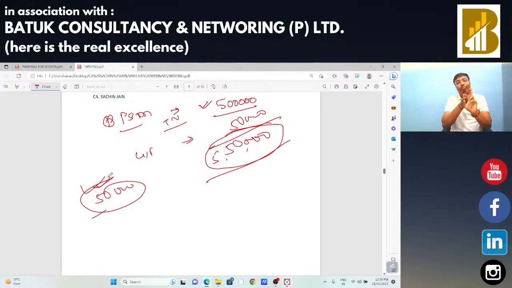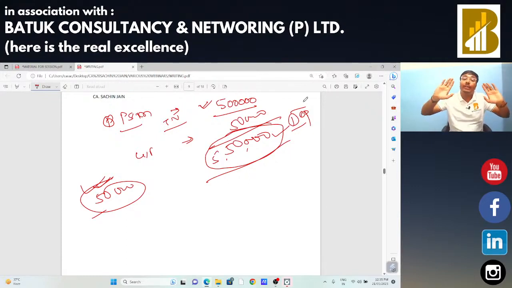If he has claimed the input tax credit, then depreciation should not be allowed on that GST amount. If he has not claimed the input tax credit, then on the complete 5 lakh 50,000 rupees, depreciation is allowed. One thing to keep in mind is that you cannot take benefits under different acts. You can take the benefit of one thing in one act only. If you claim the input tax credit and also claim the depreciation on that ITC under the Income Tax Act, then that would not be correct. For that purpose this rule is there, as per Section 16 Sub-section 2 proviso. So we need to take care of it.